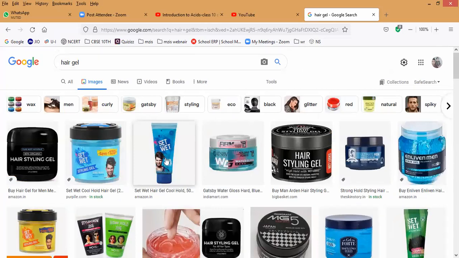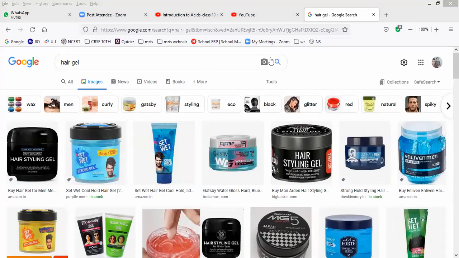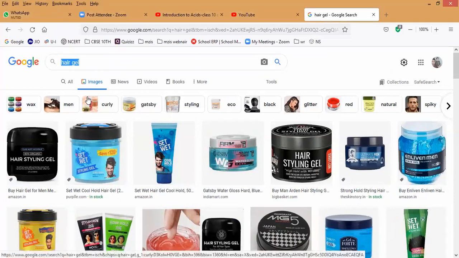Okay, very nice. So this Set Wet used to make vertical spikes. My elder brother will use Set Wet, sir. Okay. So all this is called gel only, hair gel. This is also a continuous network of solid particles in liquid.